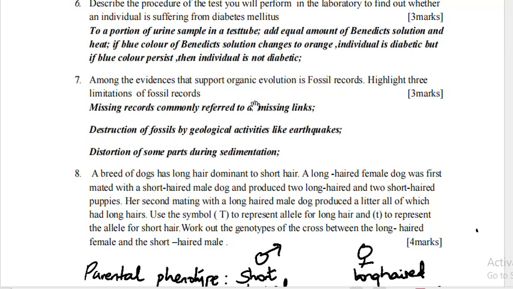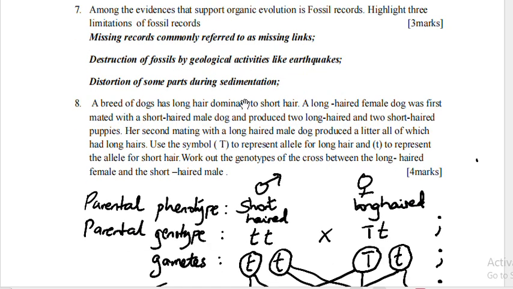Among the evidence that support organic evolution is fossil records. Highlight 3 limitations of fossil records. The first one, missing records, commonly referred to as missing links. Then destruction of fossils by geological activities like earthquakes. Then distortion of some parts during sedimentation.